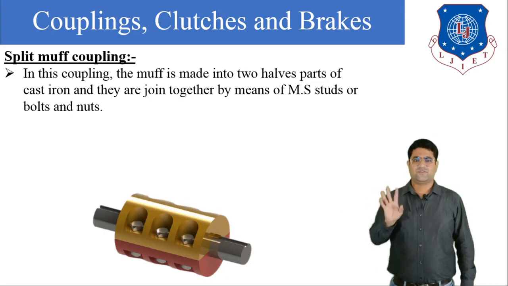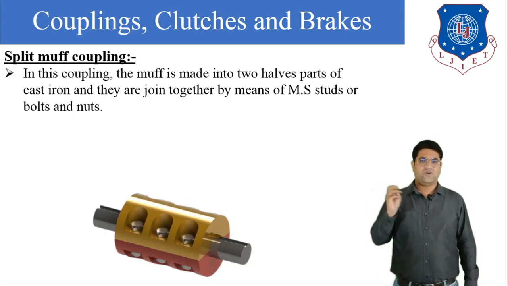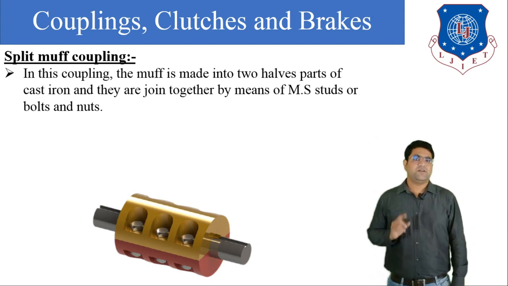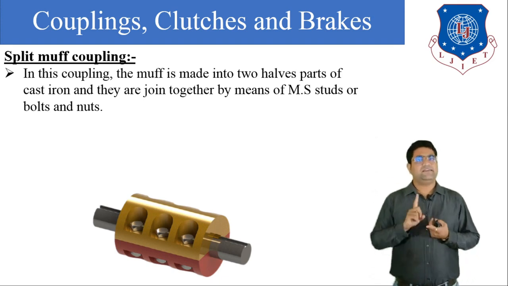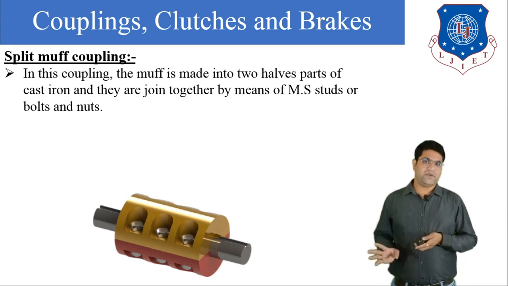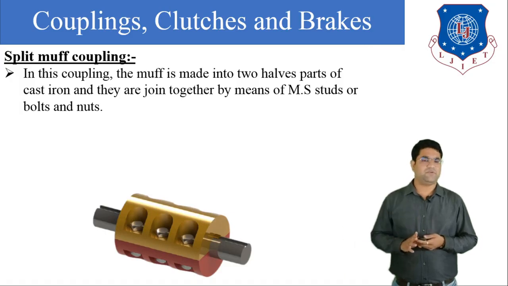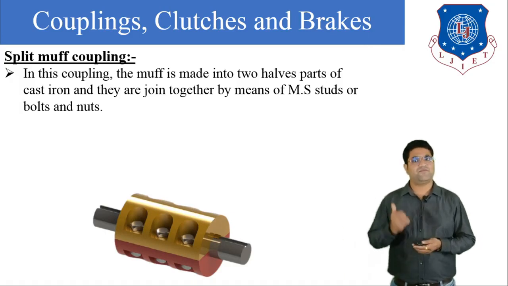Generally it is also made of cast iron, so all the properties remain the same, but here we can easily disengage the coupling if we are using the split muff coupling instead of the simple muff coupling.